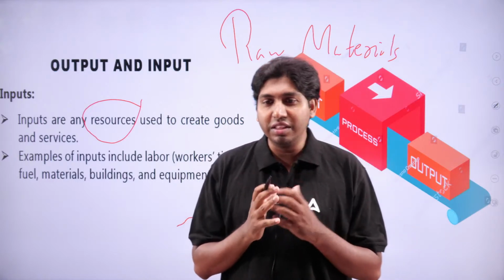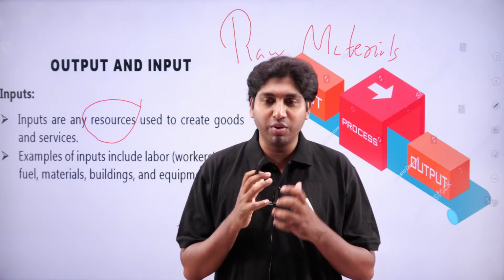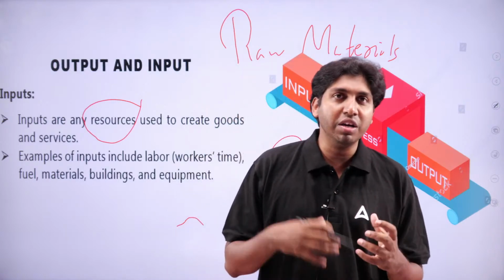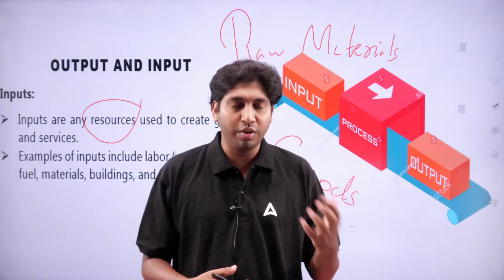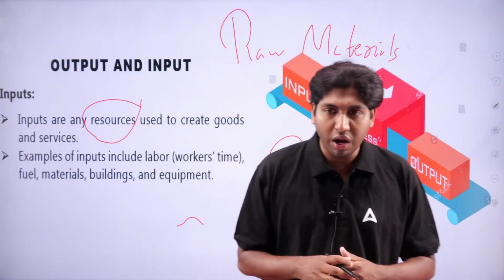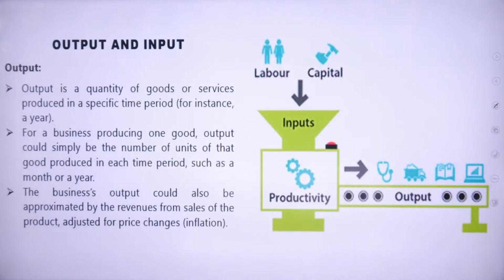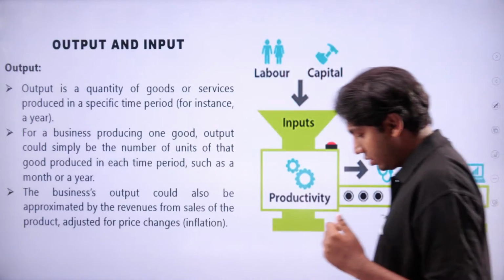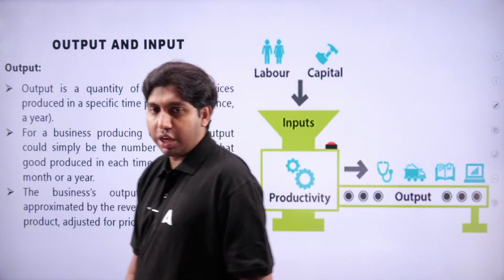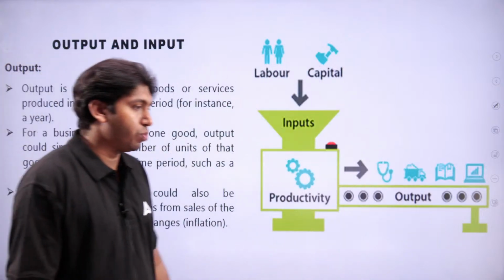So the input includes labor, that means workers' time, the fuel, material, building, equipment, car, two-wheeler, four-wheeler, whatever. These all are inputs in economics. Then output. If it is input, then what about output?